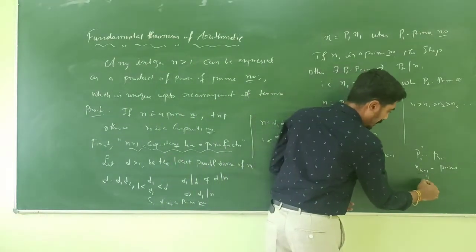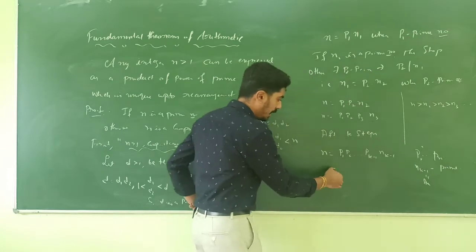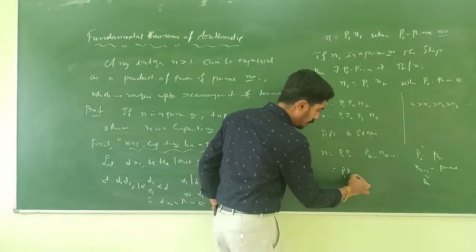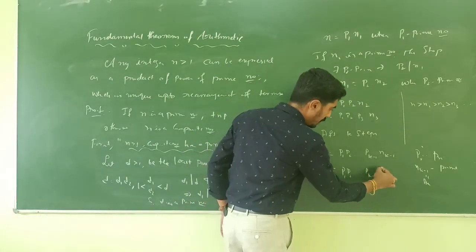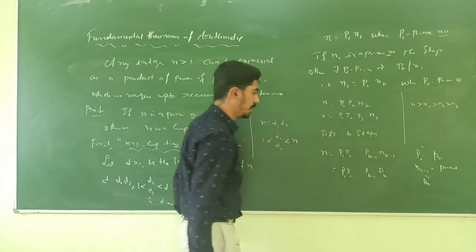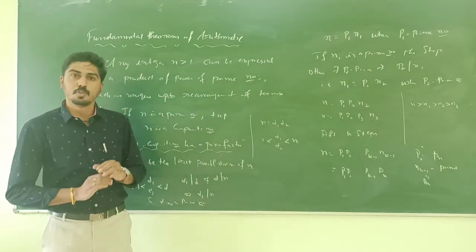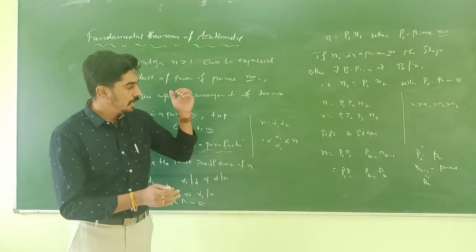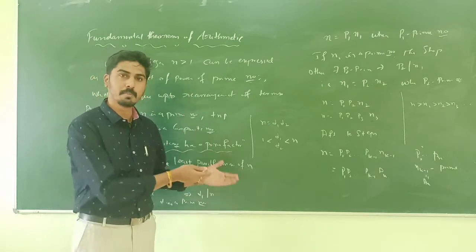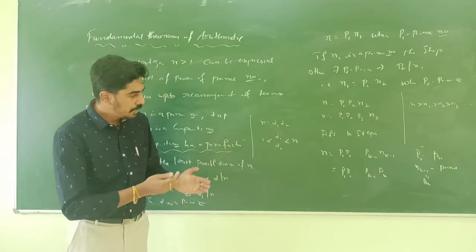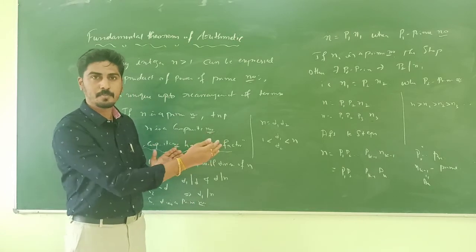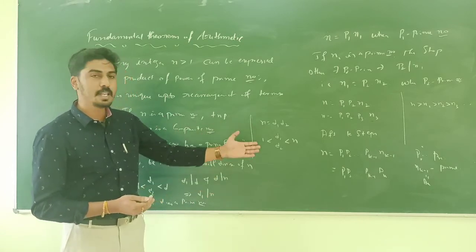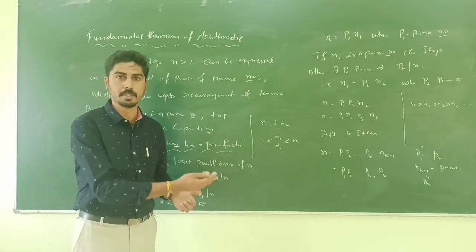If you put n(k-1) equal to pk, we get n is equal to p1, p2, ..., p(k-1) into pk. So we have expressed n as a product of prime numbers. If we combine the like terms, we get n as a product of powers of prime numbers.